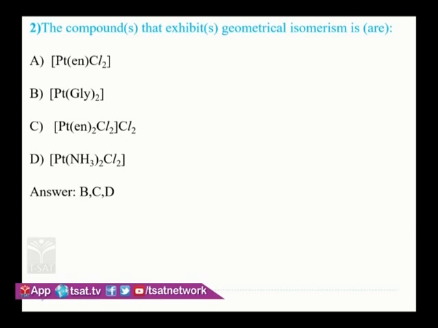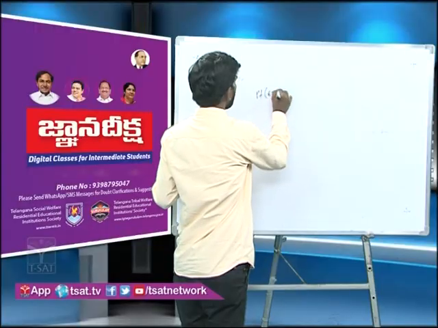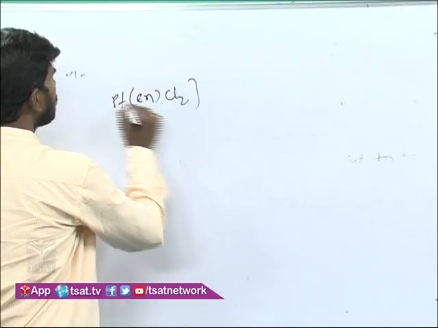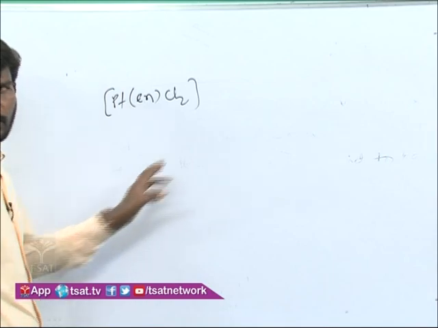So here platinum, en means ethylene diamine, as I told already. So this is a square planar complex. This is a square planar complex.